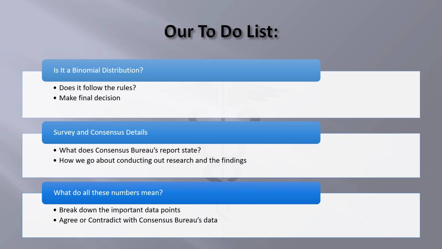Next, we are going to discuss the data and needed information on what the Census Bureau's report is stating, and a bit of knowledge about our survey that was conducted. Lastly, we are going to break down what all these numbers even mean, especially breaking down our important data points, and to finally see if our results agree or contradict with the report from the Census Bureau.